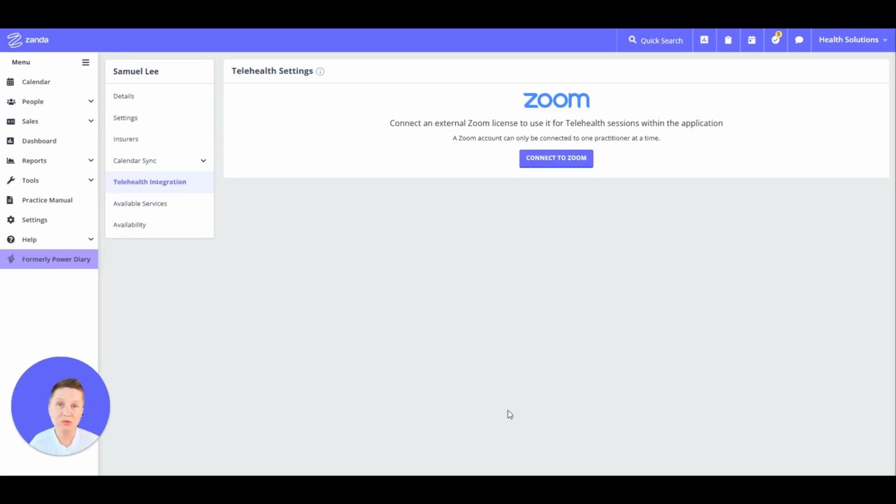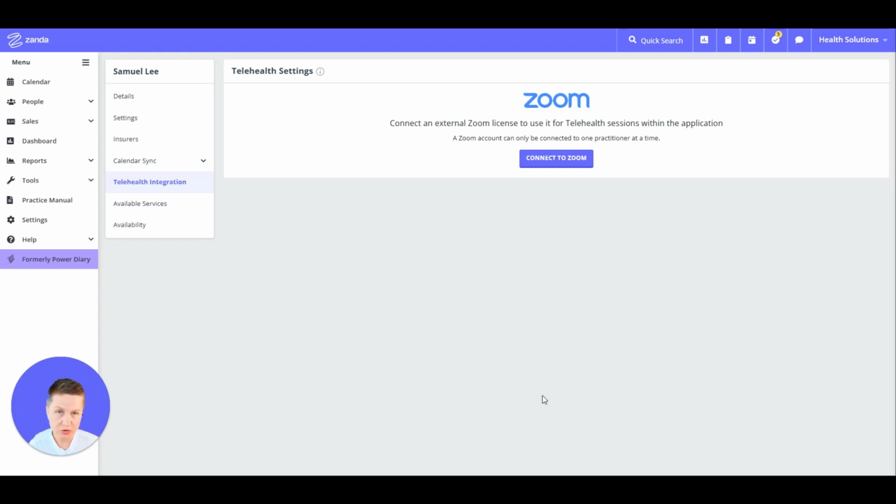The next practitioner profile setting we are looking at is the telehealth integration settings. We have 3 possible telehealth settings at the moment. You can use Telehealth Basic, Telehealth Pro, or Telehealth Bring Your Own. And here it's possible for each practitioner to connect to their own Zoom license. So if they have their own Zoom license, it's possible to connect their Zanda profile with their own Zoom account.